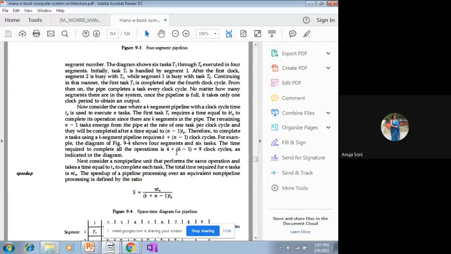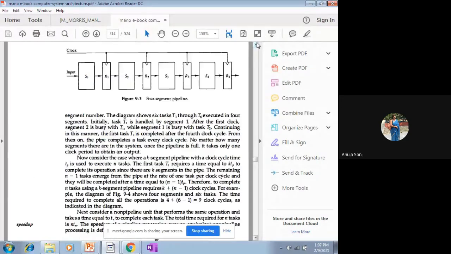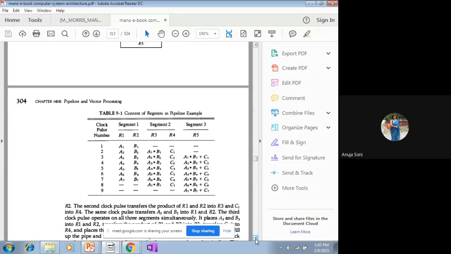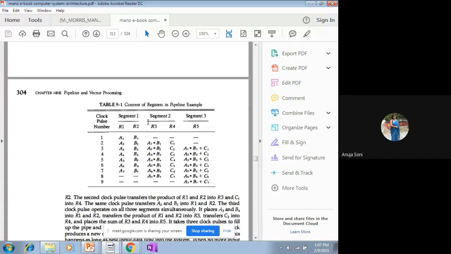The value of k is 3, plus 7 minus 1. So 6 plus 3 comes out to be 9 clock cycles. Before drawing this diagram, first of all, you need to derive the number of clock pulses which are needed, as per that formula. And on that basis, once you determine how many segments are required, you need to write down on the top side all the segments.